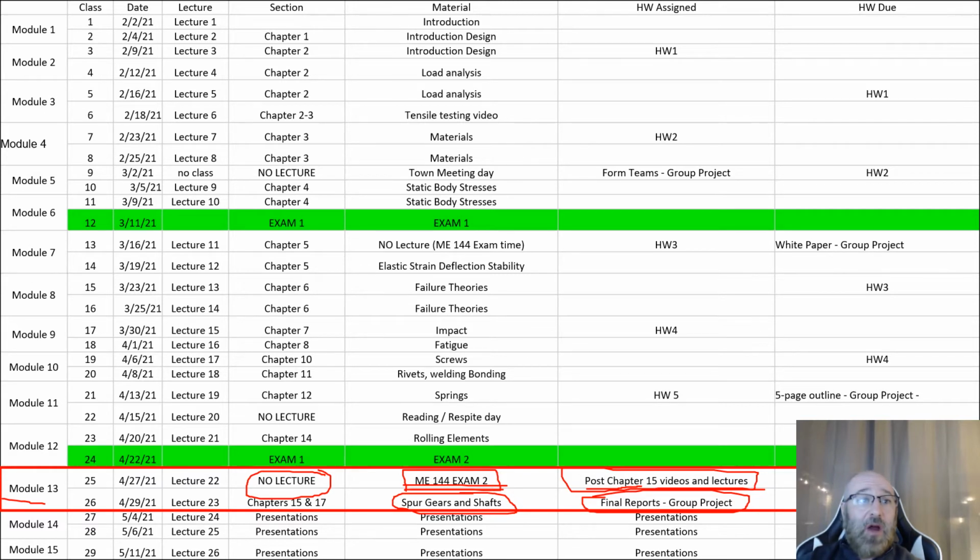Then we'll kind of have our module 14 and 15. 15 is only a partial week. 14 is a full week, but all three of these last lecture times are going to be dedicated to your group project presentations. So we'll be going through, plan on spending about 10 to 15 minutes to go through your presentation. So this is something you'll have as a PowerPoint that you'll present through Teams during the class times. I'll be going right through the same order that we went for the white papers for this class. So plan accordingly for when you're going to be presenting.